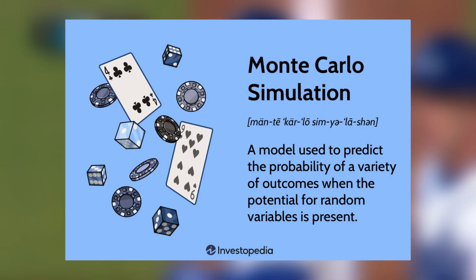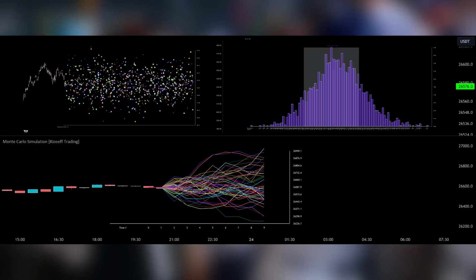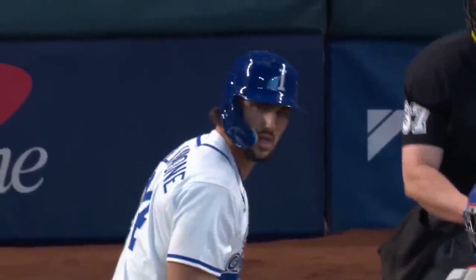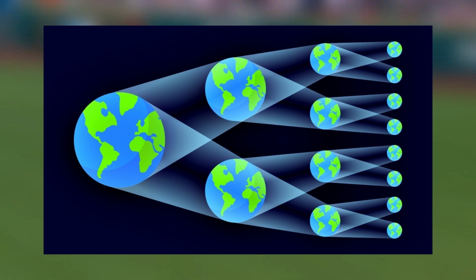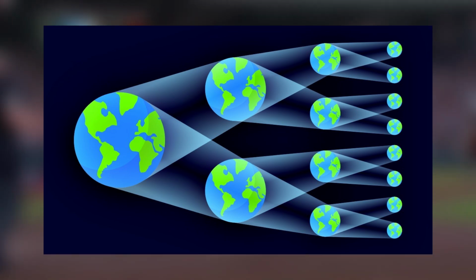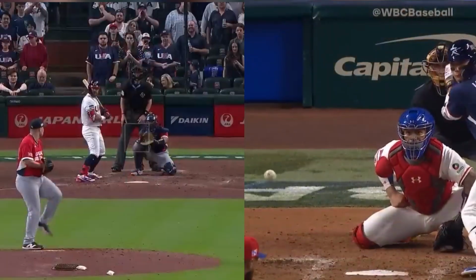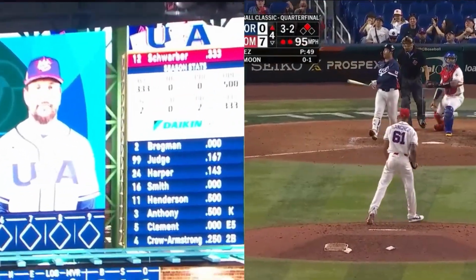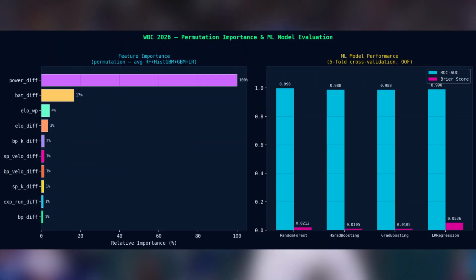But the real magic is in the Monte Carlo simulations. The WBC knockout stage is a single elimination bloodbath. Crazy things happen. So we didn't just ask the model to predict the tournament once. We asked it to play the tournament 100,000 different times in 100,000 parallel universes. We track who survived the most often. This model found one golden rule, and this is the reason Team USA is in big trouble. In international baseball, your biggest star doesn't matter as much as your weakest link. The algorithm calls this the team power differential.